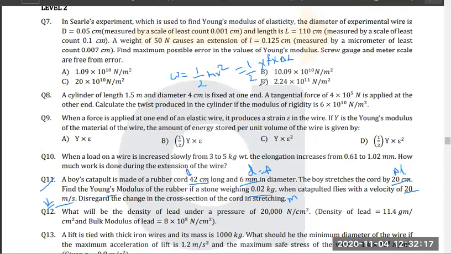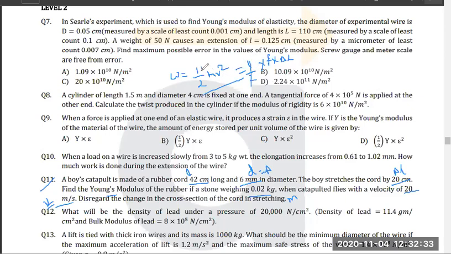Tell me, guys, any issue in this? Can you solve it? Because this you already know, right? Delta L you know. Can you find force?